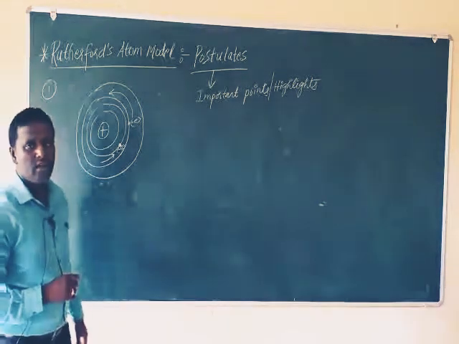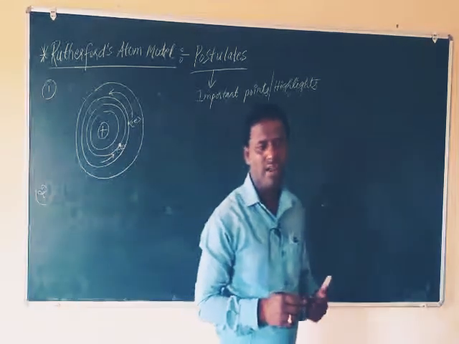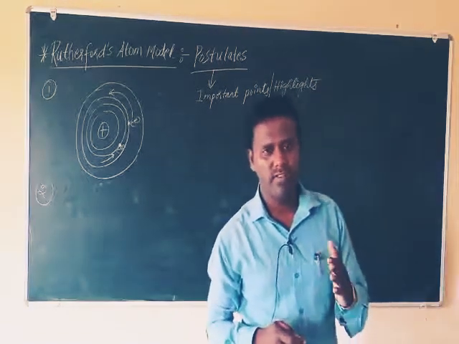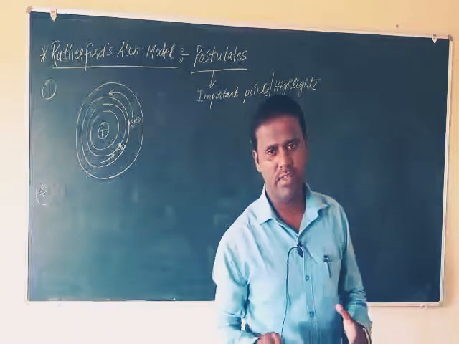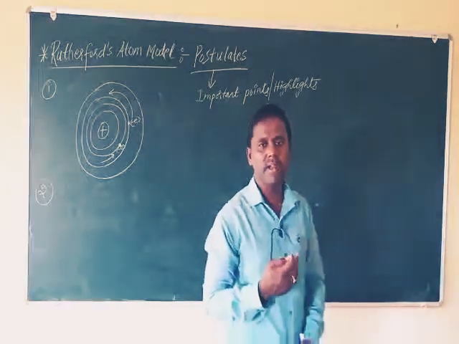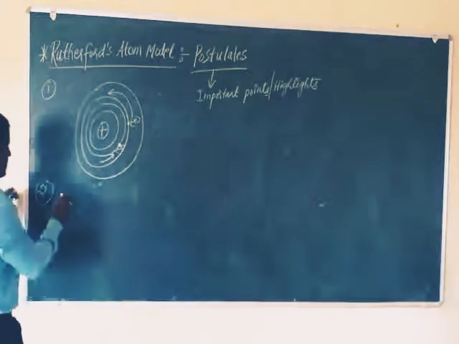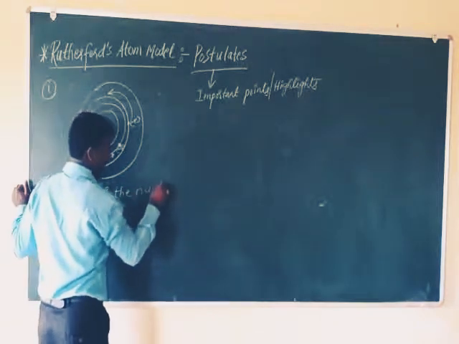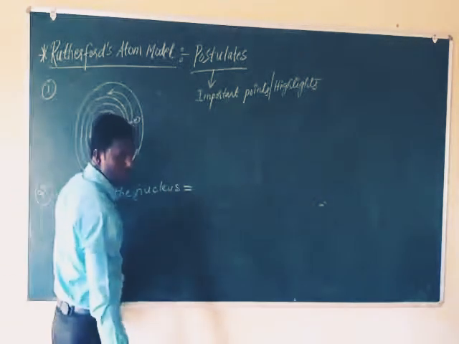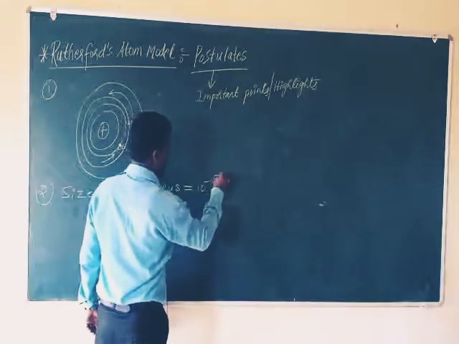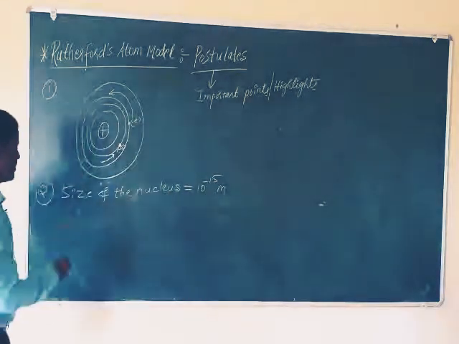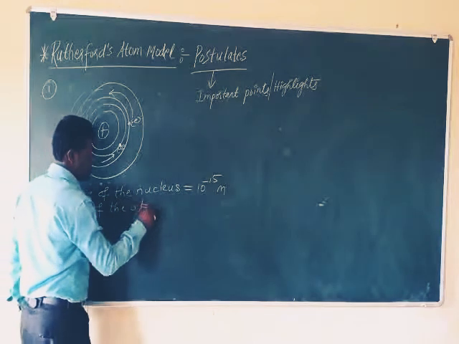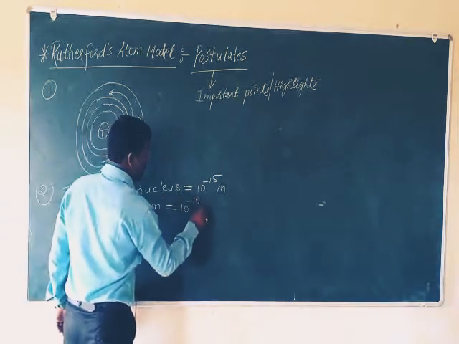The second postulate: the dimensions of the nucleus and the atom are very much different. In this model, Rutherford explained what the size of an atom is, what the size of the nucleus is, and what the comparison between atom and nucleus is. So here, size of the nucleus is equal to 10 to the power of minus 15 meter, whereas size of the atom is equal to 10 to the power of minus 10 meter.